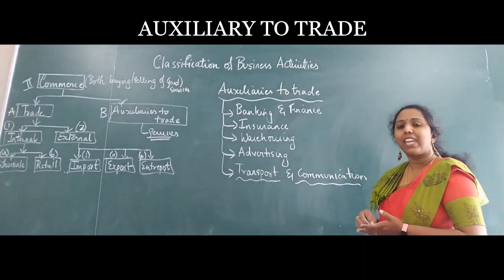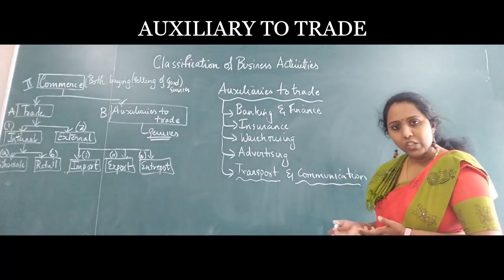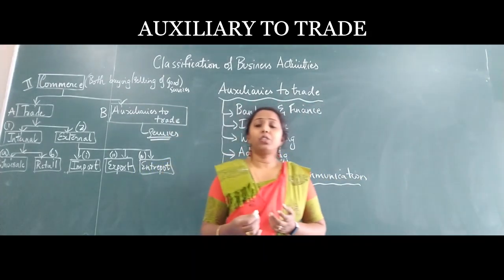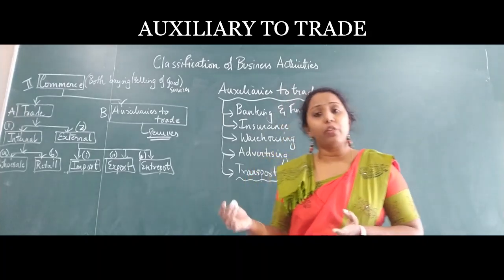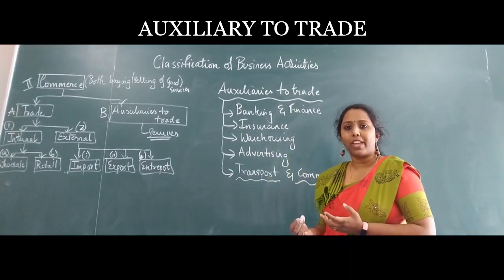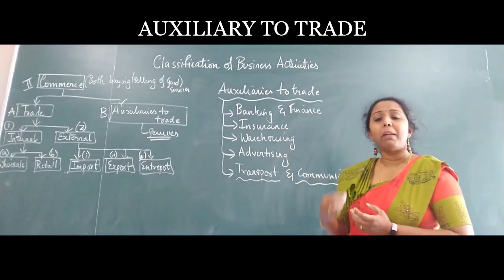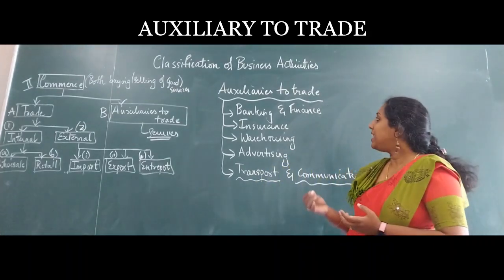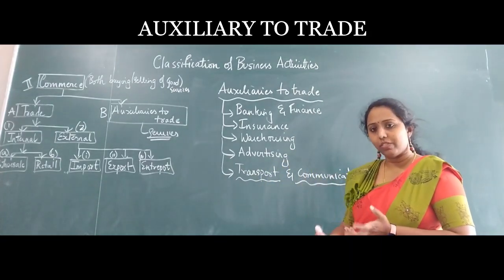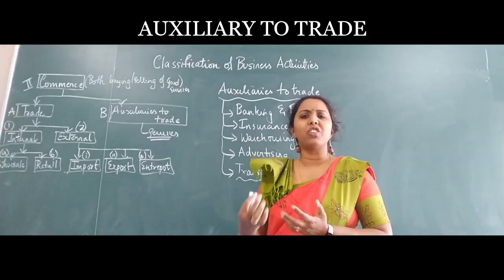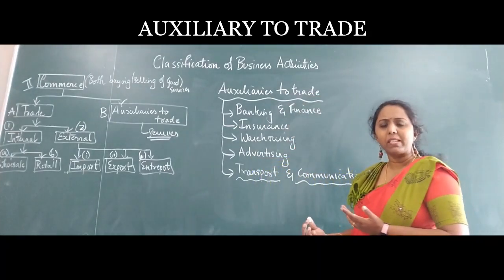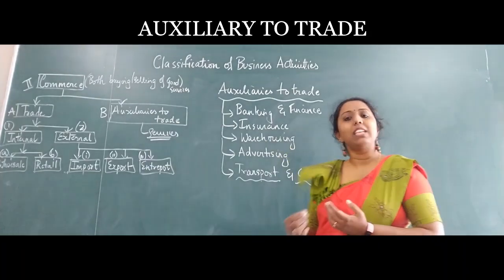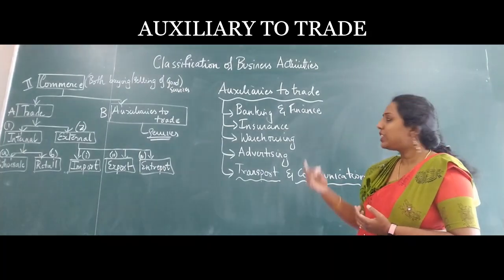So the second one is banking and finance. If you have to manufacture all these products, when we are talking about industries, the big industries, these industries cannot invest a capital of 2 crore, 3 crore, 5, 6 crore on their own. Okay, so that is where the banks will help in funding these particular industries so that they can start off their business, and later the banks will take back the loans from them in the form of paying interest and loans, and so many other helping services are provided by these banks so that these industries can start off their business and can also get funds from them. So that is the second one.